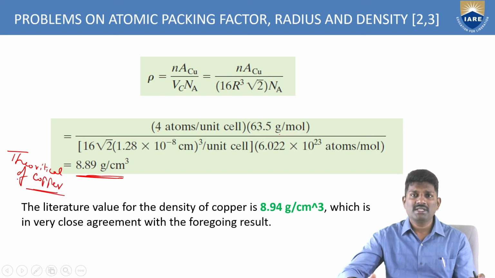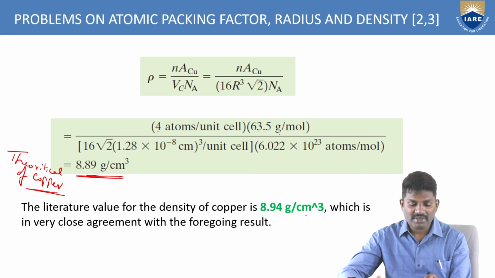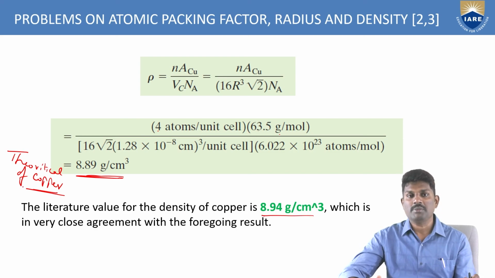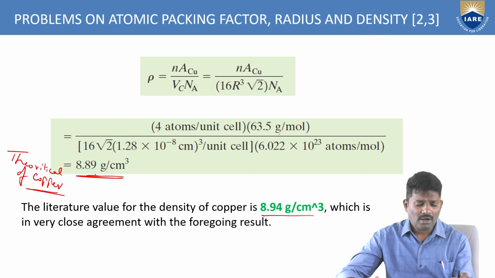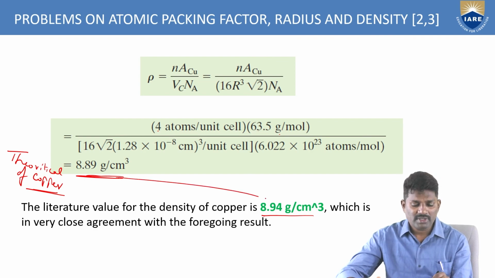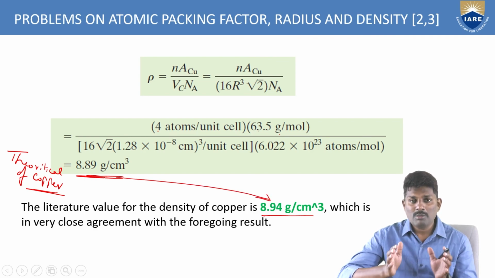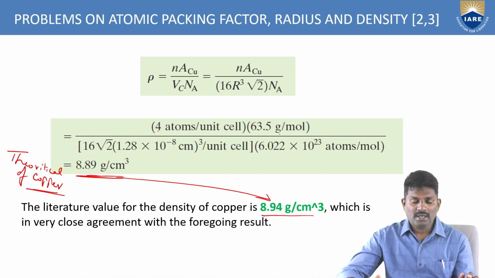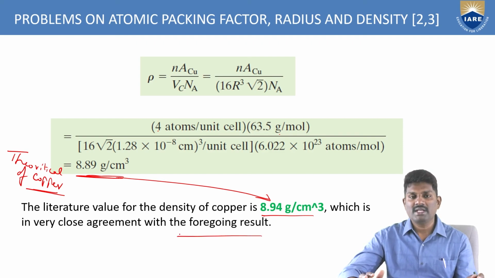Now from the literature, the density of copper is given as 8.94 grams per centimeter cube. So it is almost similar. We can see the value here is very close to the practical value of the density of copper, since the results we are getting are almost correct.